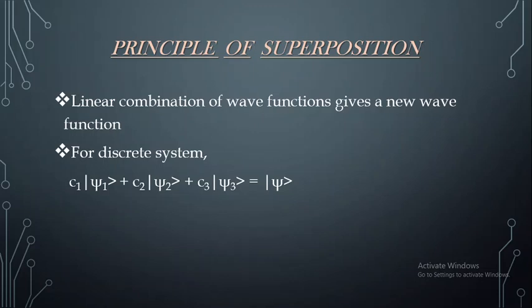It may be moving up to n numbers. So if you consider for n different states, we can just represent the vector or the wave function ket xi will be equal to summation of ci ket xi i, where the summation runs from 1 to n.